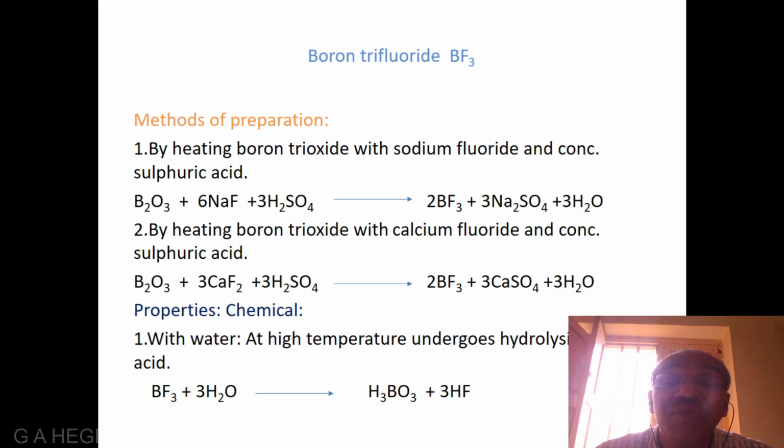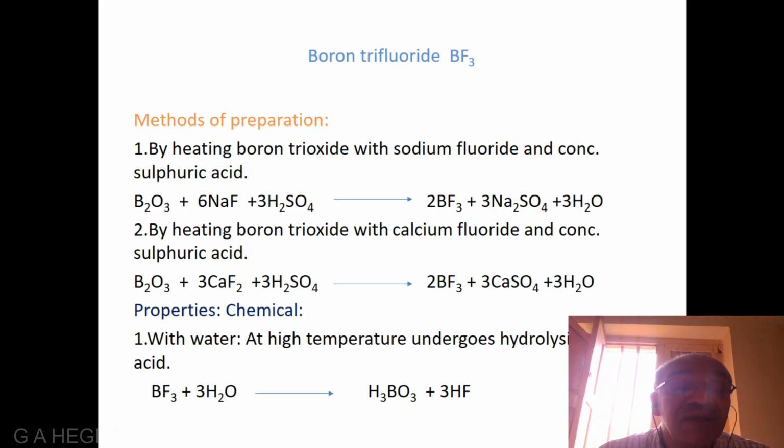Its molecular formula is BF3. Methods of preparation. In the first method, it is prepared by heating boron trioxide with sodium fluoride and concentrated sulfuric acid. The balanced chemical equation is B2O3 plus 6 NaF plus 3 H2SO4 gives rise to 2BF3 plus 3 Na2SO4 plus 3 H2O.